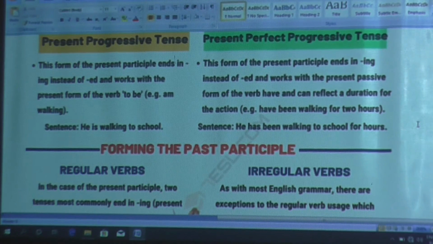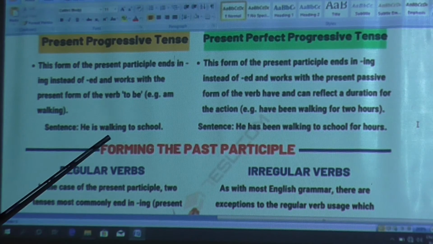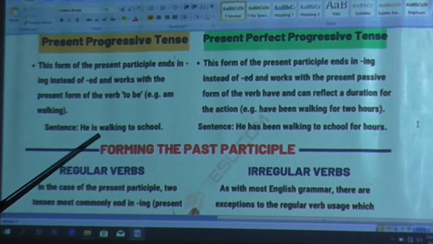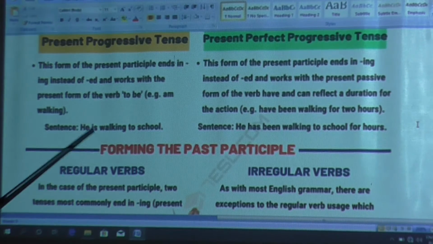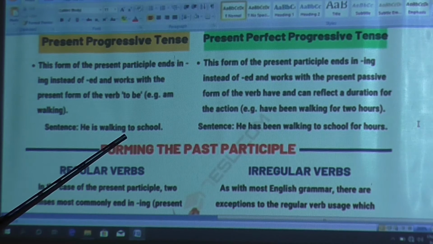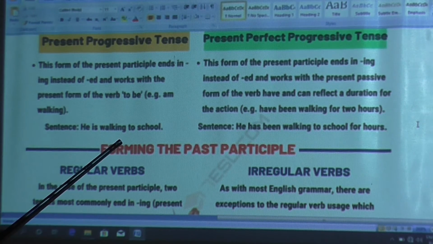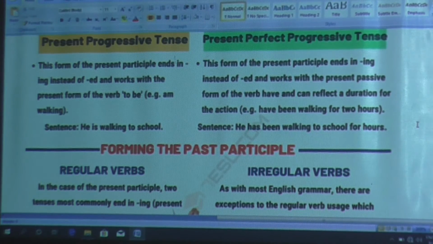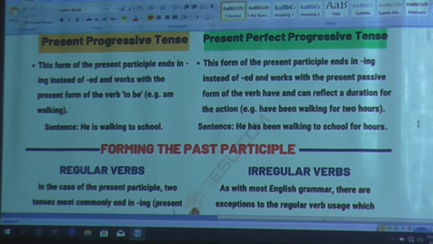Whenever something is happening right now, you have to write ing. So this is the example of the present participle. I told you that in the present participle ing will be added, and in the past participle ed will be added, which you have already seen in the past perfect tense and the present perfect tense.